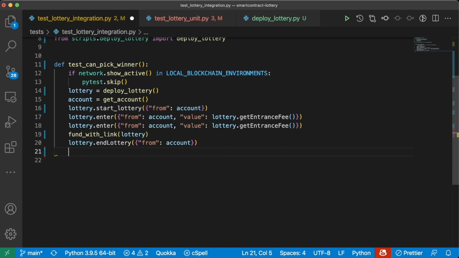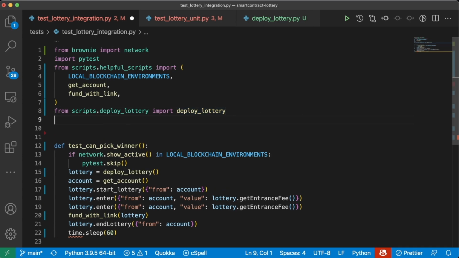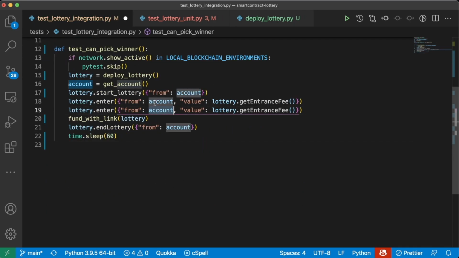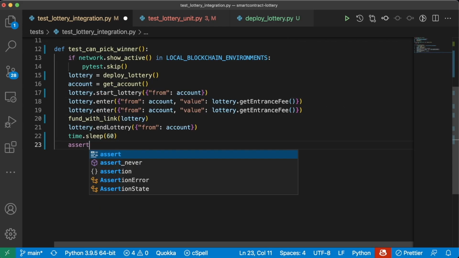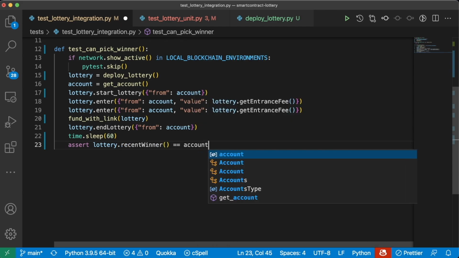So for simplicity, we'll just do time.sleep, and we'll wait like a minute for it to respond. Of course, since we're using time, we're going to want to import time right at the top. And then, since account was the only one to actually be in this, we'll do assert lottery.recentWinner equals account.